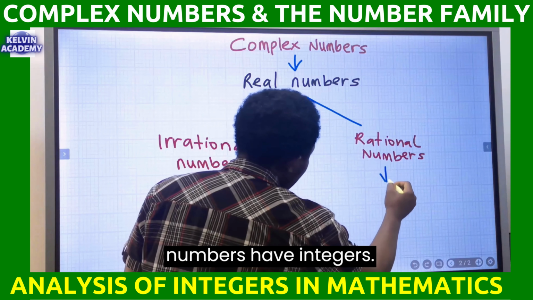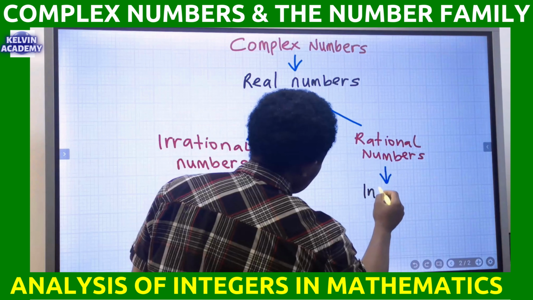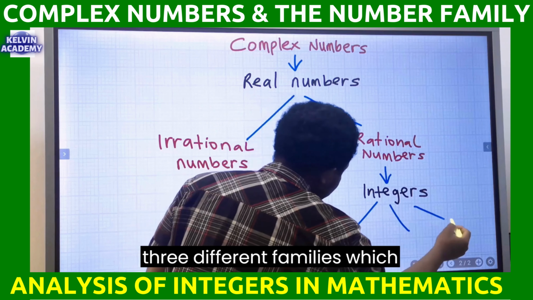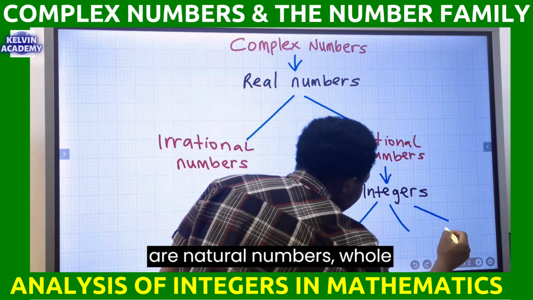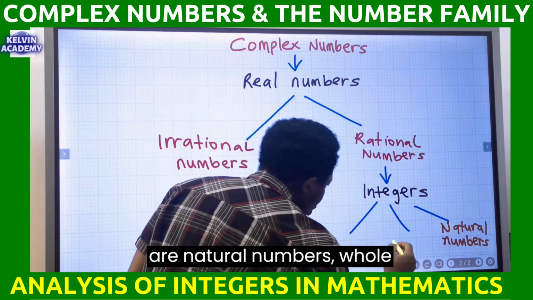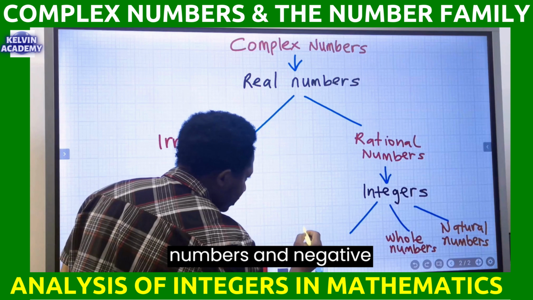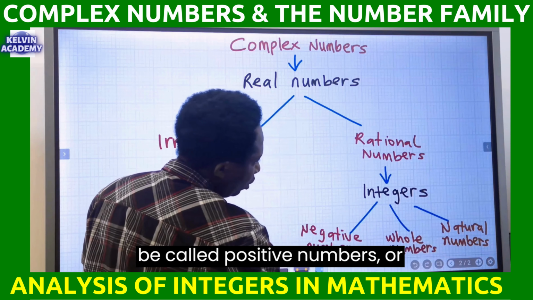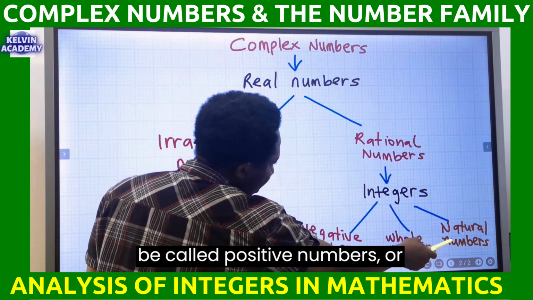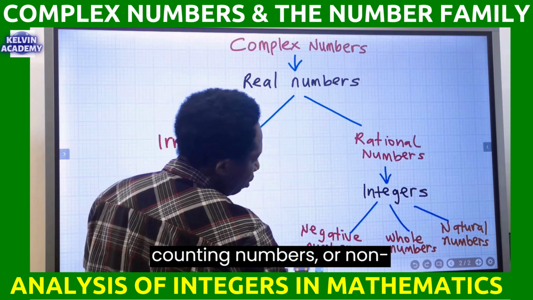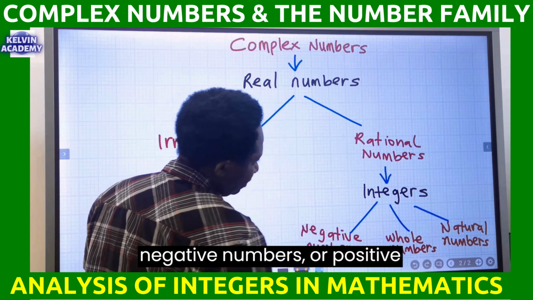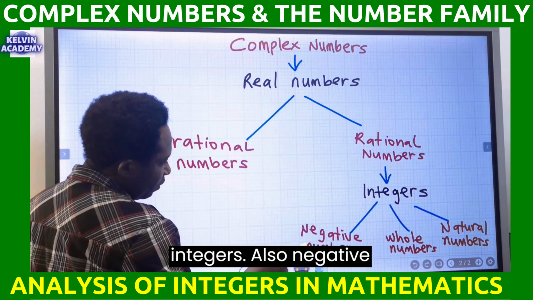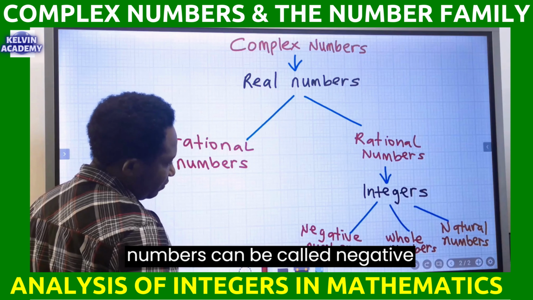Rational numbers have integers, and integers comprise 3 different families, which are natural numbers, whole numbers, and negative numbers. And natural numbers can be called positive numbers or counting numbers or non-negative numbers or positive integers. Also, negative numbers can be called negative integers.